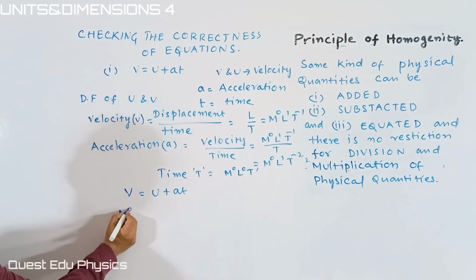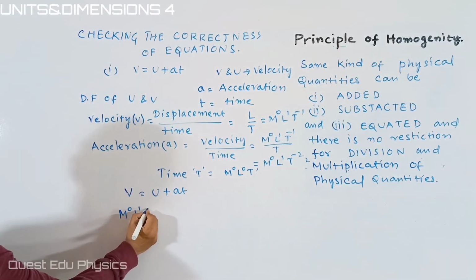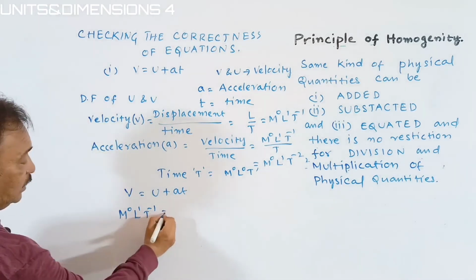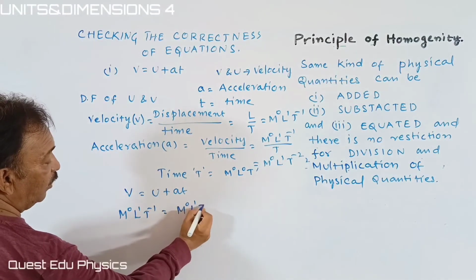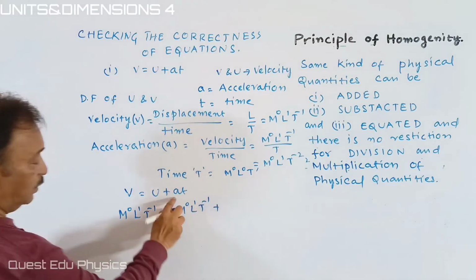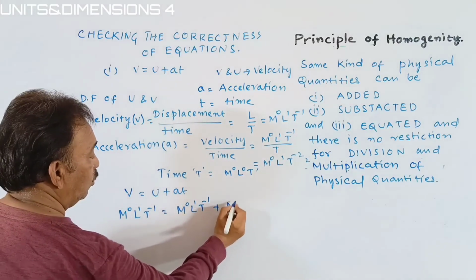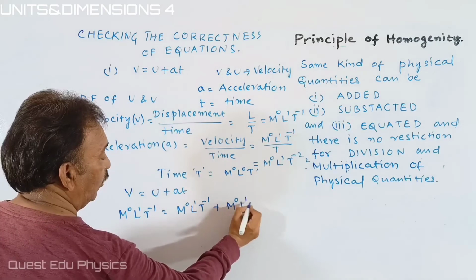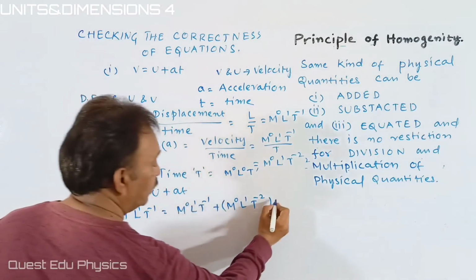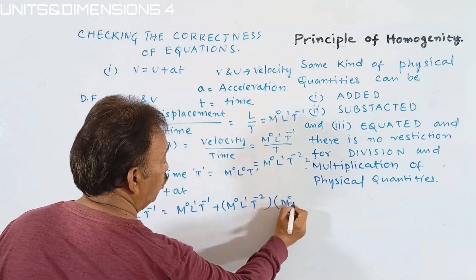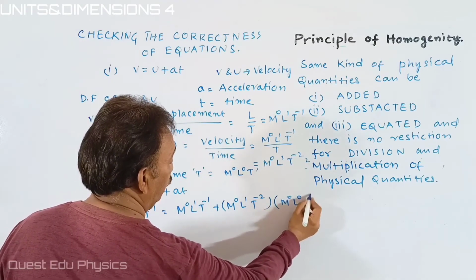Velocity M0 L1 T inverse is equal to U, means M0 L1 T inverse, plus A, M0 L1 T inverse 2, multiplied with time, that is M0 L0 T1.